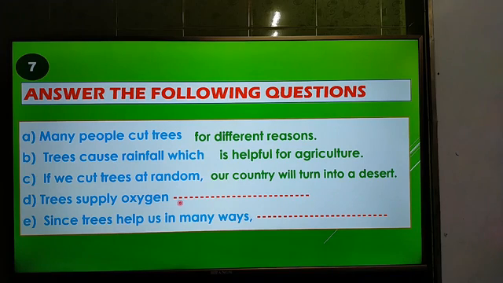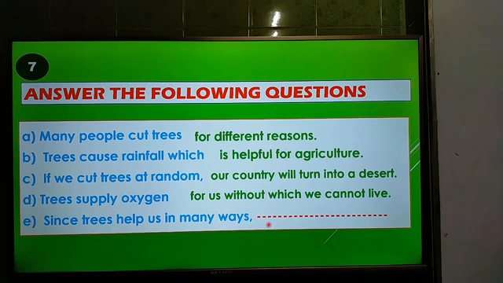And so the answer will be: trees supply oxygen for us, without which we cannot live, because we have to take oxygen to live. And now the last one: since trees help us in many ways, this is a complex sentence and this is a subordinate clause.